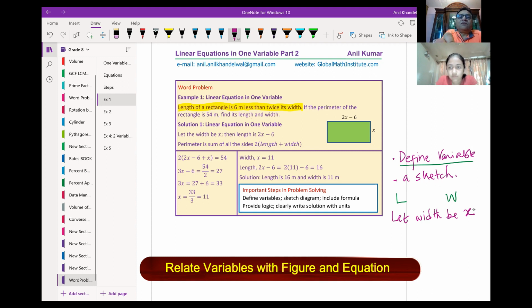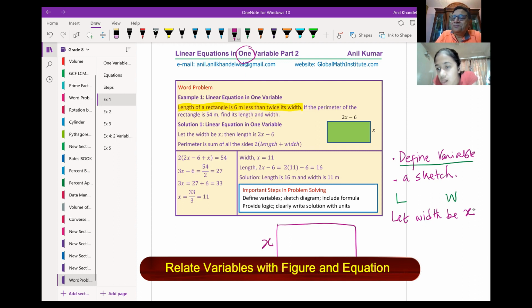Because we are working on one variable, we'll just keep one variable for now. You can always write equations in two variables also, which I will discuss in the middle of the chapter. Is that okay? So let width be x. Now we are also talking about a rectangle, so why not make a sketch? I'm making a rectangle and saying let width be x, so I'll write x here for the width.